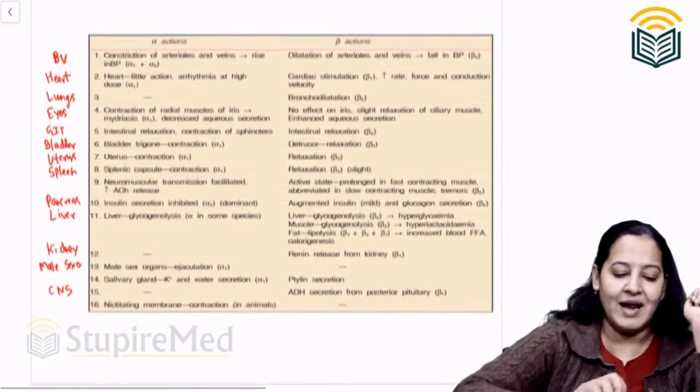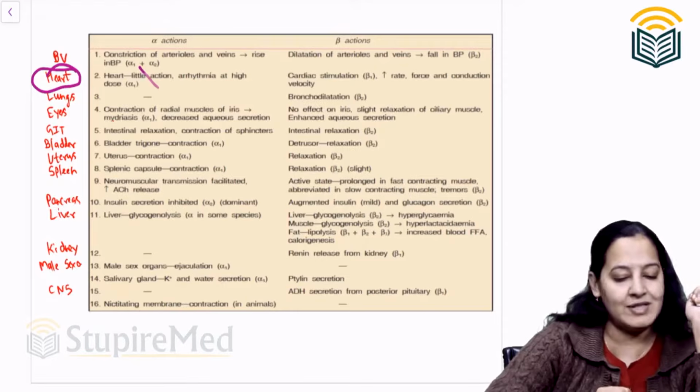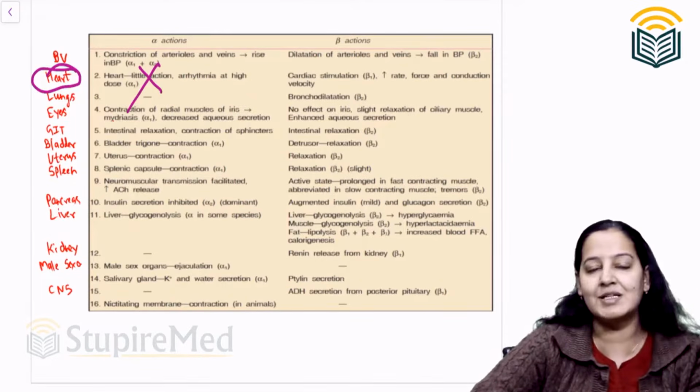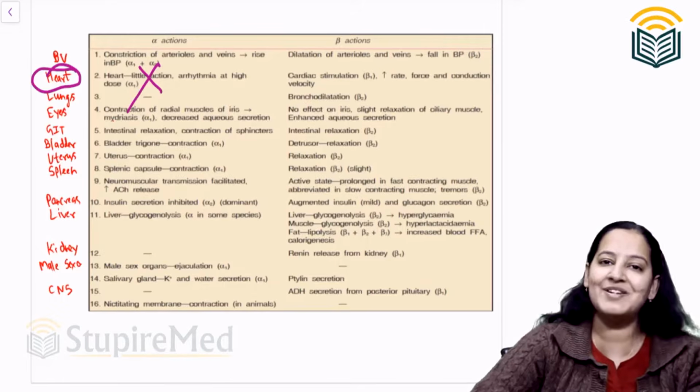Correct or not? Coming to the next organ, the heart. On the heart, alpha receptors were absent. I have told you alpha receptors were absent. So what will alpha blockers do on the heart, because the alpha receptor is not there?